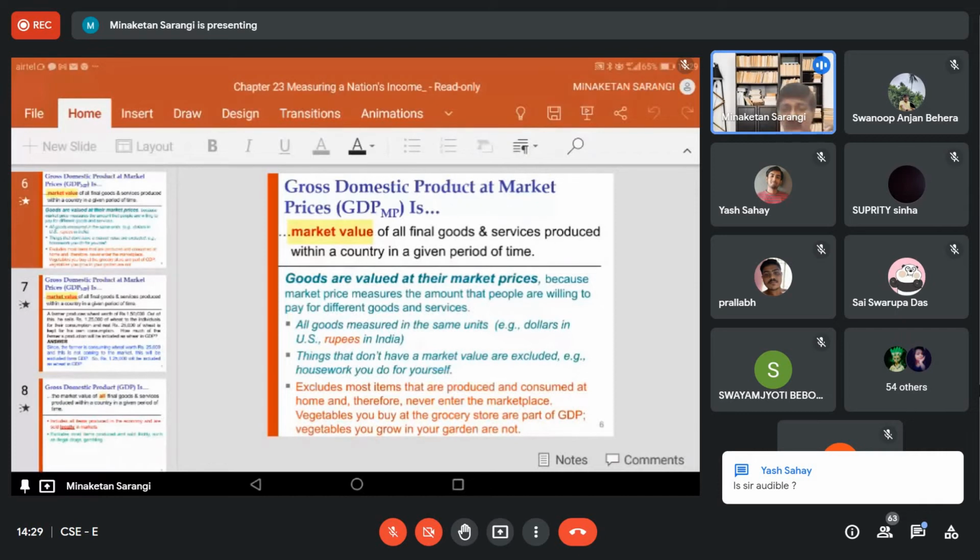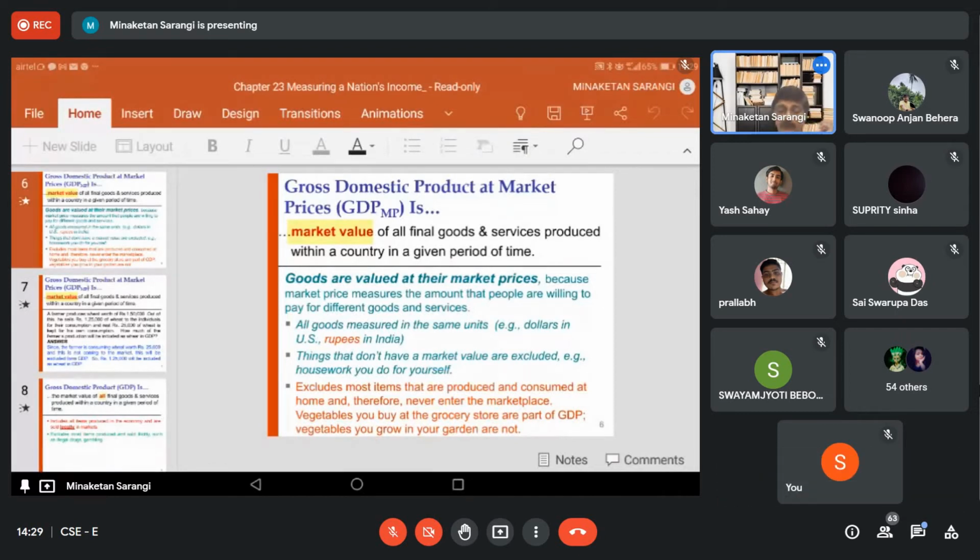From the concept of the GDP. So can you cite some examples which are not coming into the market?